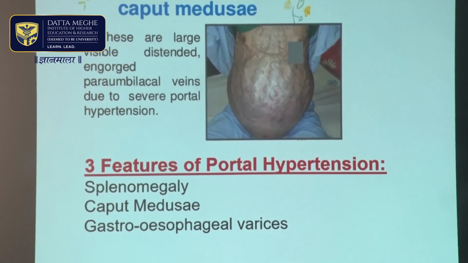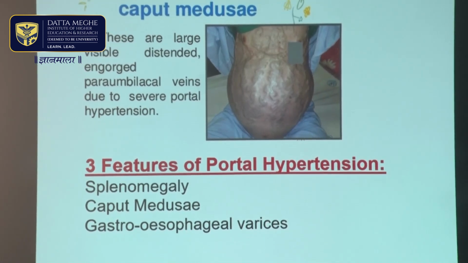If you see the direction of flow in these patients, it is away from the umbilicus. So dilated veins around the umbilicus in a patient who has cirrhosis of liver, in which the flow of blood is away from the umbilicus, is called caput medusae.